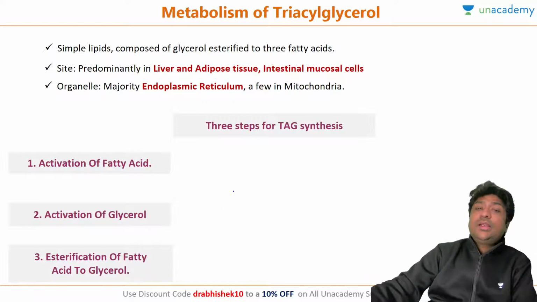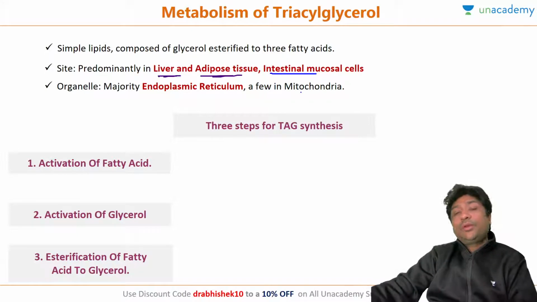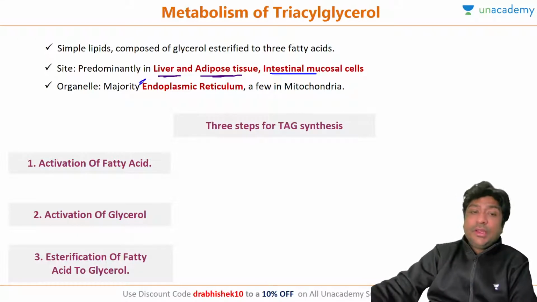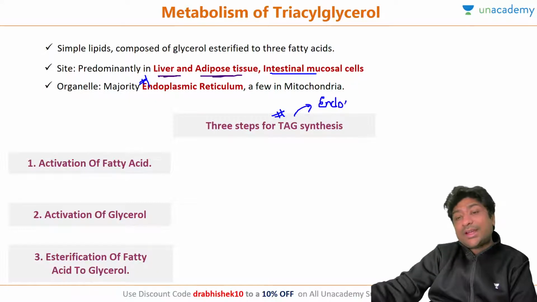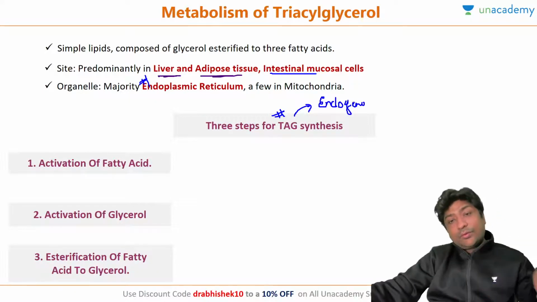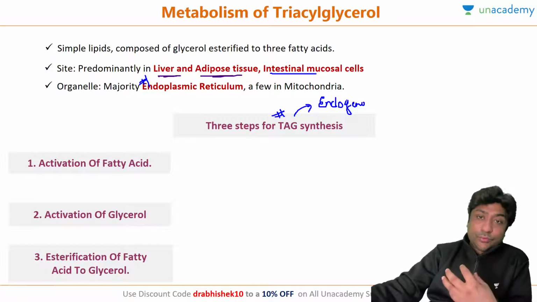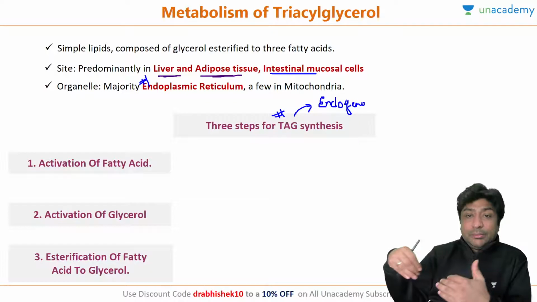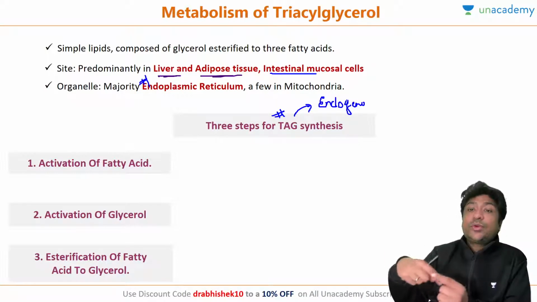So predominantly where is the triacylglycerol formed? It is formed in your liver, in your adipose tissue, and in your intestinal mucosa, and the majority in the endoplasmic reticulum. There are three steps to this triacylglycerol synthesis, and remember here we are talking about endogenous triacylglycerol synthesis. Earlier, whatever we talked about was exogenous, which means whatever we have taken from the food, how that triacylglycerol is being metabolized. Now this set is about endogenous.